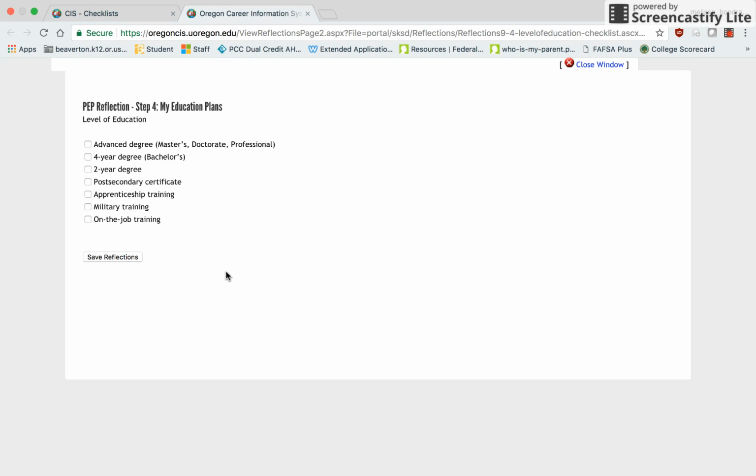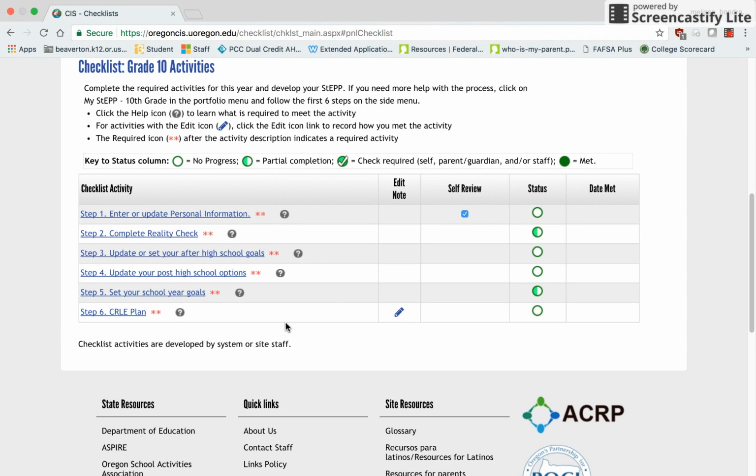Step number 4 is a similar activity where you are selecting the pathway that you are planning to do after high school. Check the options that you're planning to complete and click Save Information. Exit and return to your checklist.